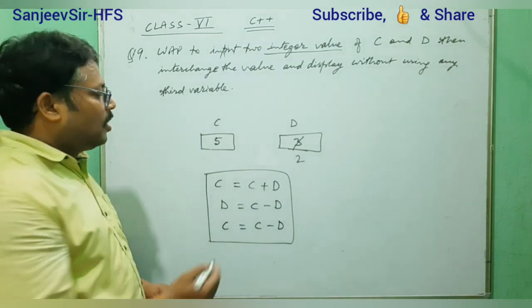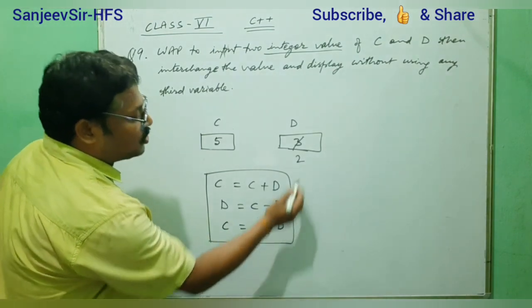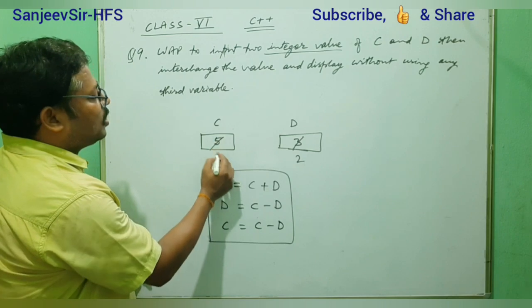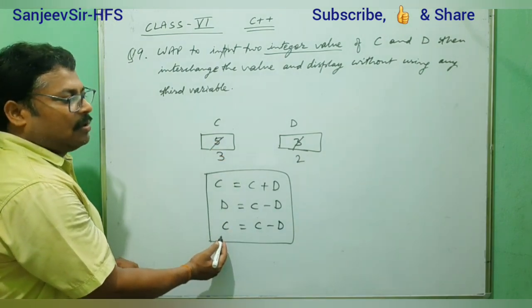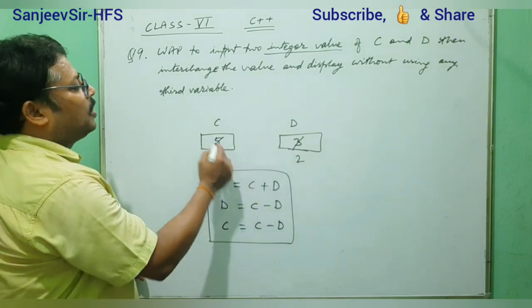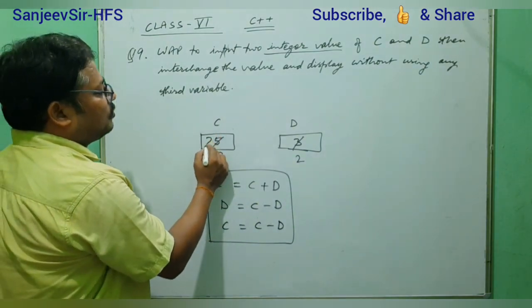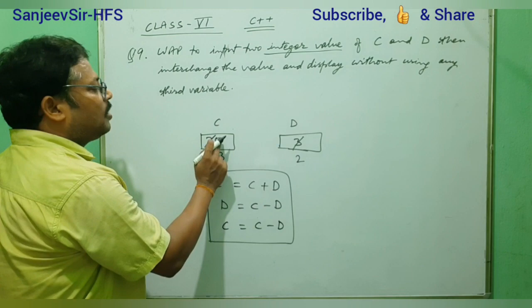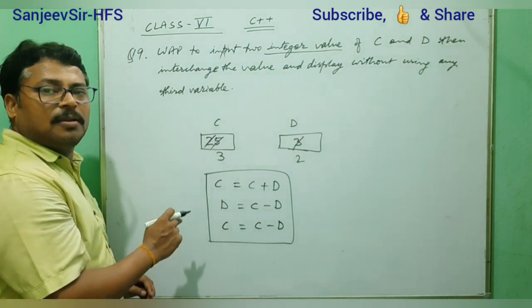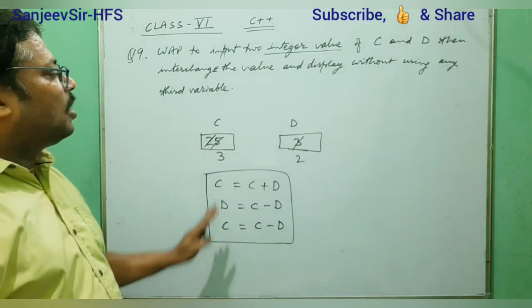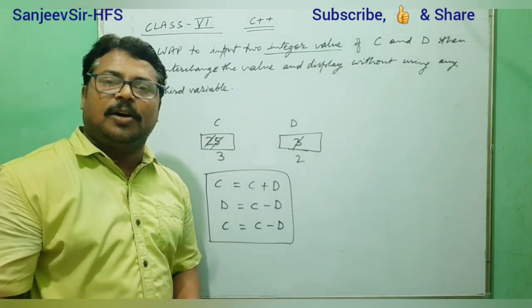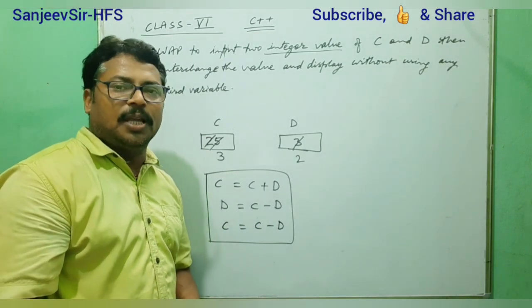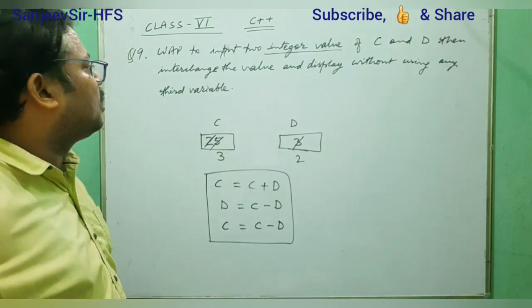Yes or no? So C minus D, that means 5 minus 2, will become 3. So now it will become 3. So storing in C. So you see, initially C is having 2. That is cancelled, then 5 cancelled, then 3. So in such a way we get that swapped value. Any confusion? If any doubt, you write a comment, and I will explain in a very easy way in another way.